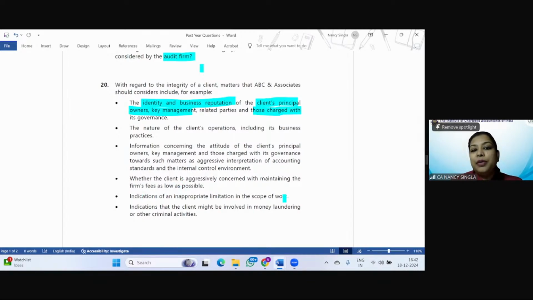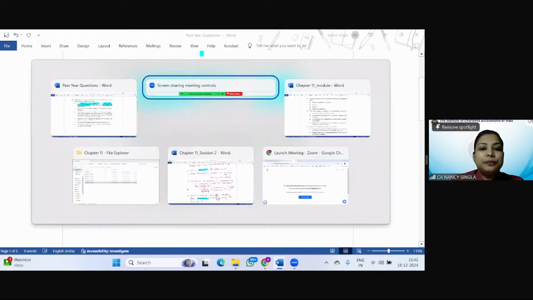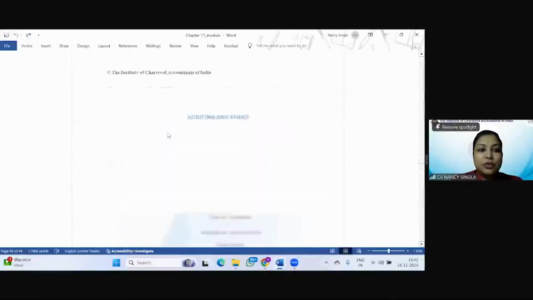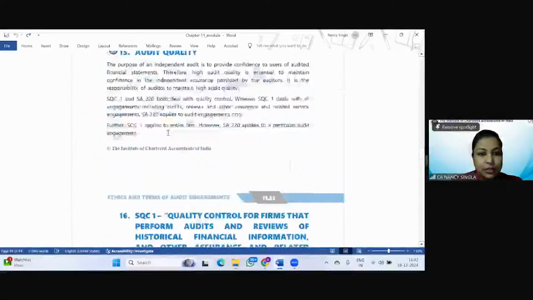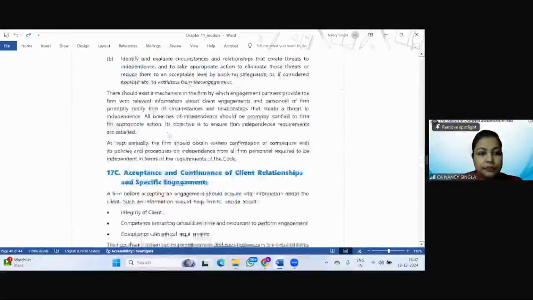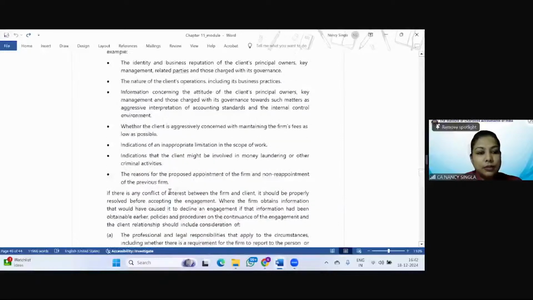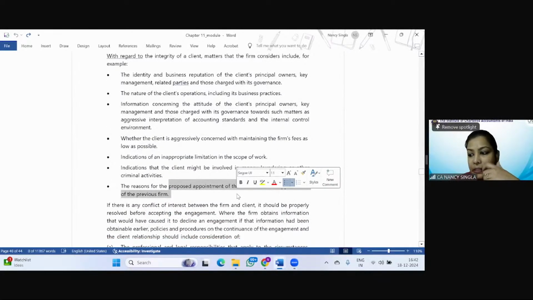Indications of an inappropriate limitation on the scope of work, indications that the client might be involved in money laundering and other criminal activities. And the last point is not mentioned here, but it will be the reasons for the proposed appointment of the firm and not reappointing the previous firm. Let me just show it to you from the model. Is it clear?